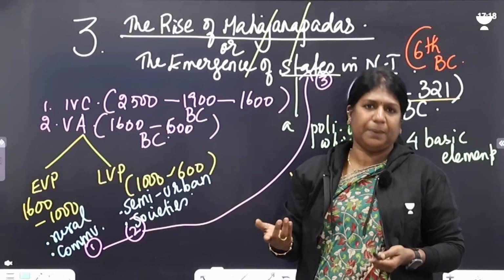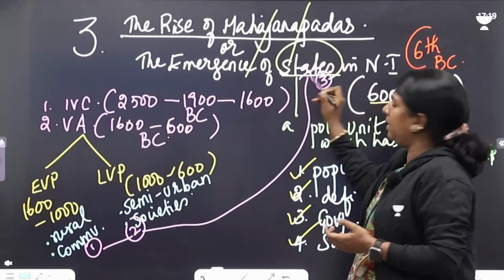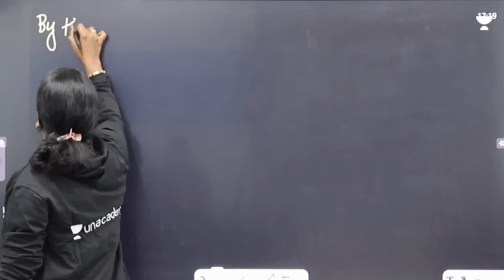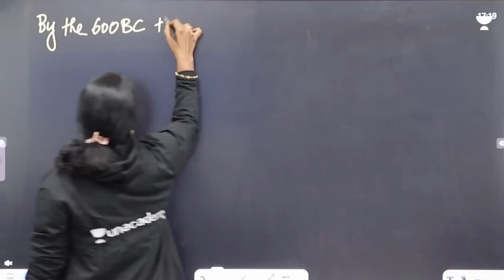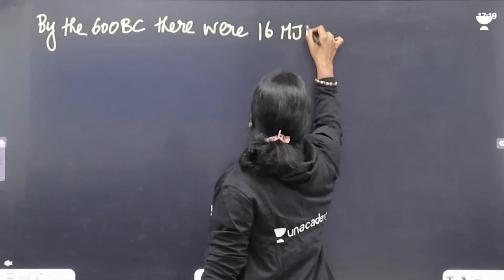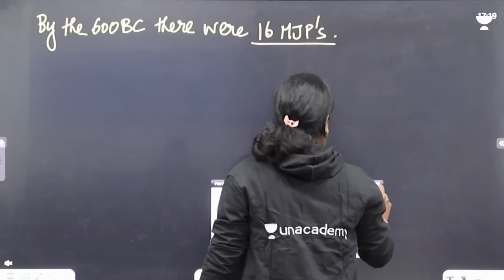It's called Mahajanapada. In short, Mahajanapada is nothing but states in India. By the 6th century BC, or by 600 BC, there were 16 Mahajanapadas in India. So there are 16 states in India.